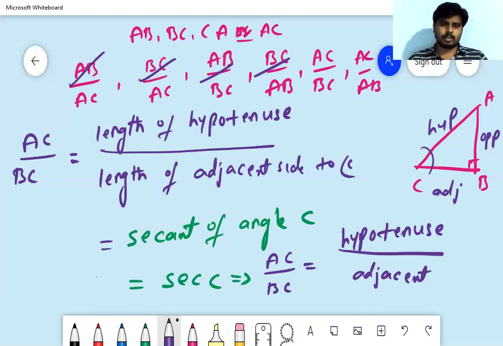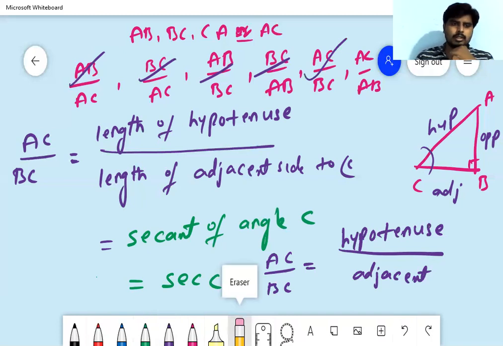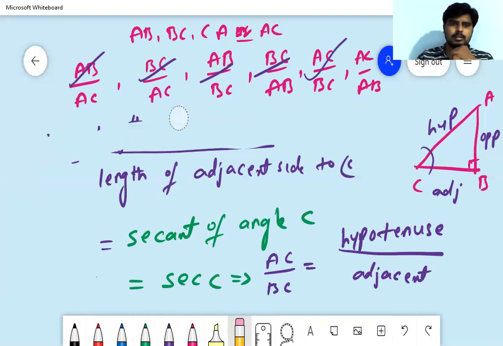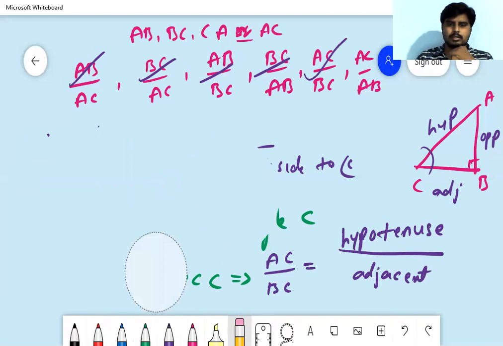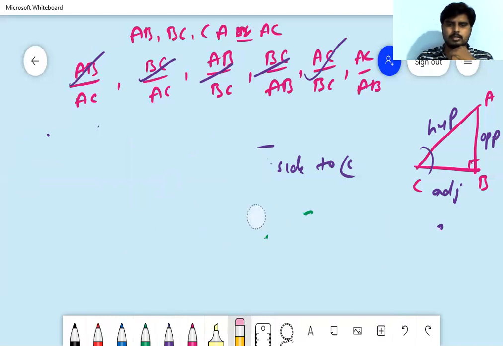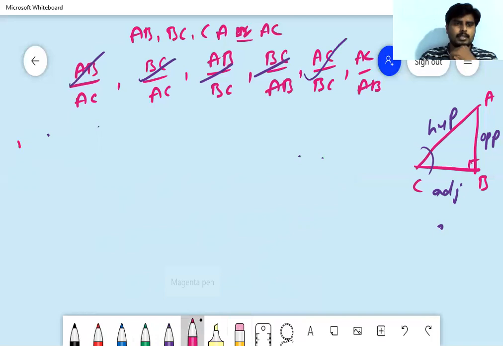Right. Next ratio, this one is also over. The remaining thing, last one, AC by AB. Let's erase this. So coming to the last ratio, which is AC by AB.